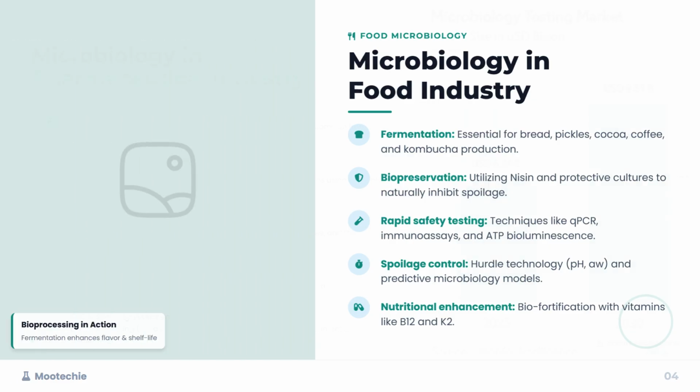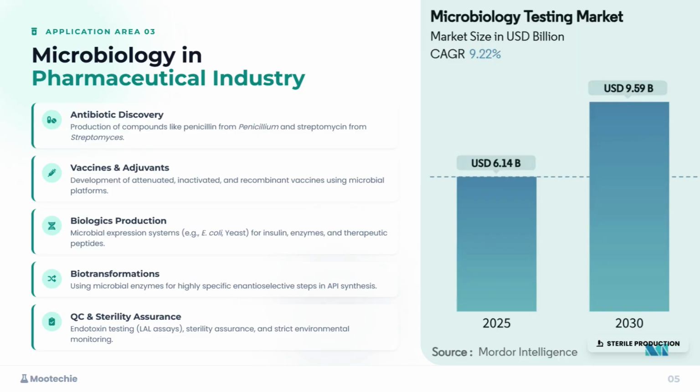Now, we shift to an industry critical for our health. Application Area 03, Microbiology in the Pharmaceutical Industry. Starting with antibiotic discovery. This is the production of life-saving compounds like penicillin from the fungus Penicillium and streptomycin from the bacterium Streptomyces. These discoveries revolutionized medicine by giving us tools to fight bacterial infections.